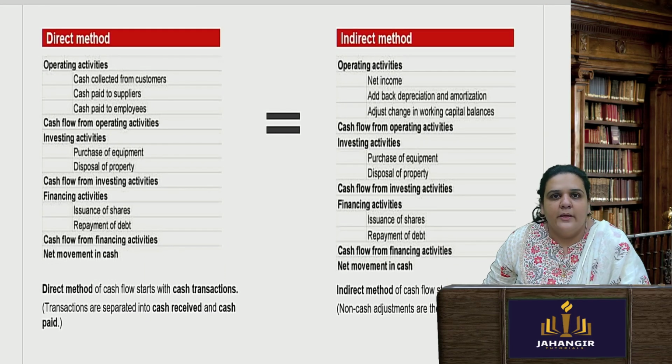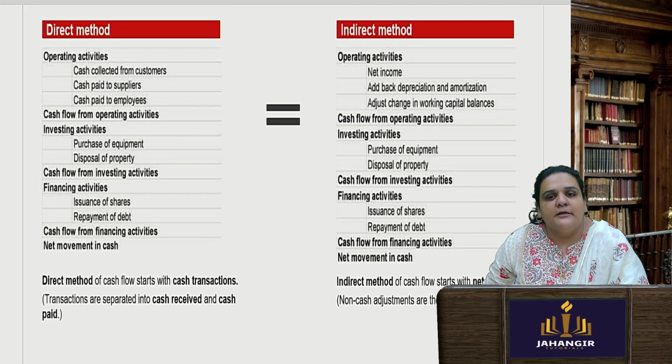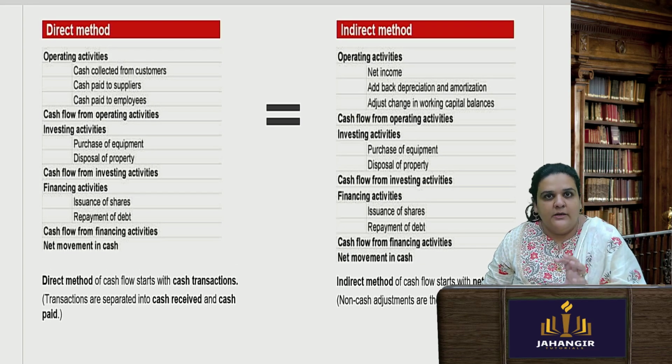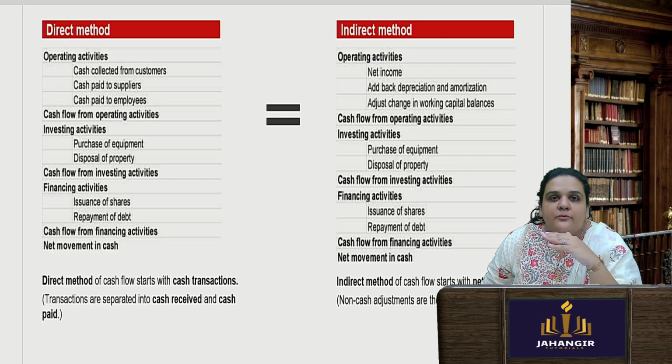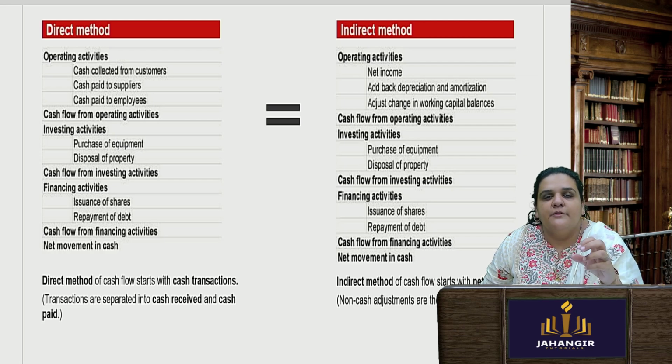Generally there are two ways: direct method, indirect method. Mostly indirect method is followed, wherein you adjust your profit. You take your net income from the P&L and you start adjusting that net income with the help of all non-cash expenses. You add them back. You add all your non-cash expenses and you add back the working capital changes and do the adjustments. You get the cash from operations.